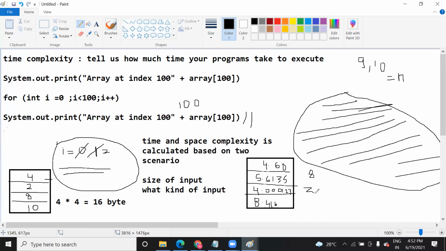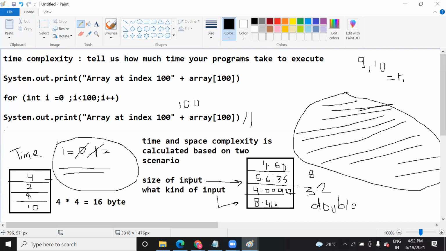So do you understand, it depends on two scenarios. First is how many inputs, what is the size of your input, and next is what kind of input. So it is of double type, so it occupies 32 bytes. So this is with respect to your space. Now time. Time will depend on the size of your input.